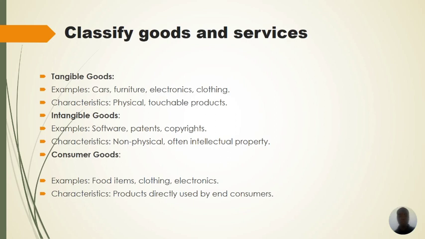They are intellectual property. Then you also have to look at consumer goods. These are products which are directly used by the end consumer, because he's the final user of the product. We're looking at food items, clothing, and electronics.